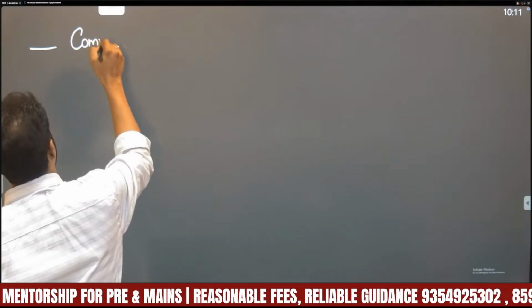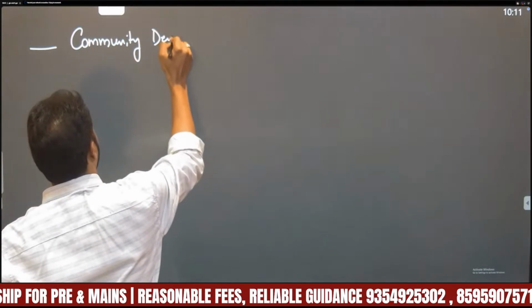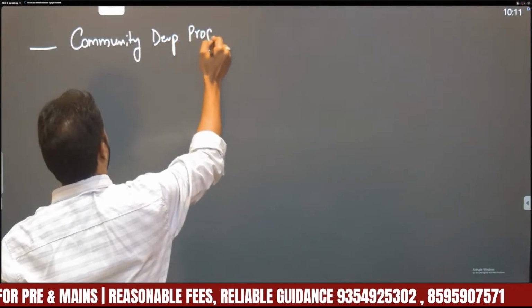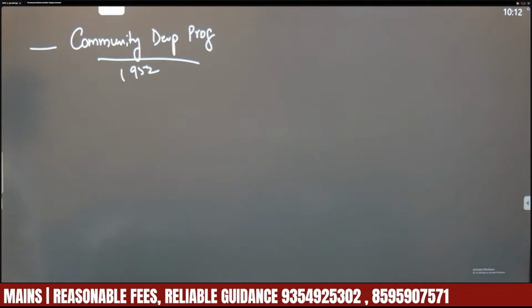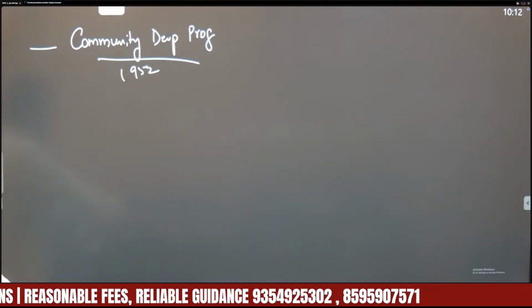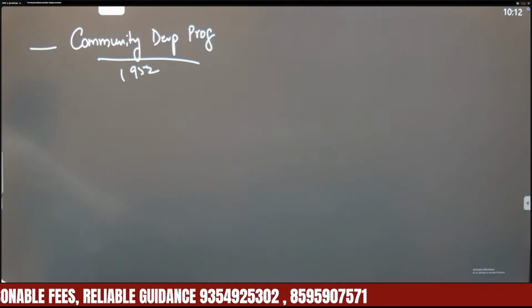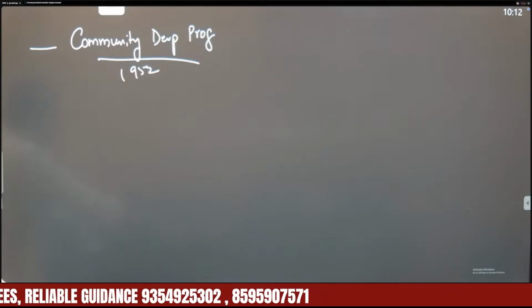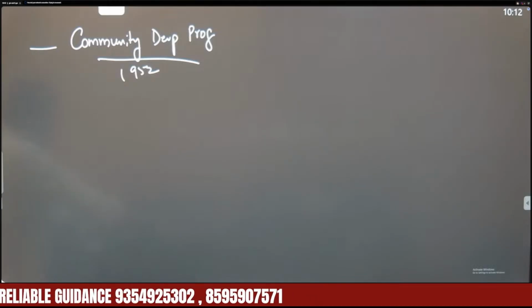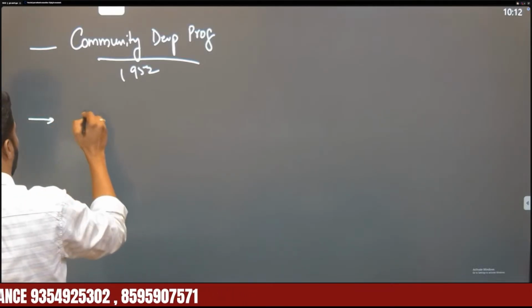Another is, in 1952, the government launched a program called the Community Development Program. Under it, the government focused on rural infrastructure, development of agriculture, irrigation, education, and development of local industries. So these are the steps taken by the Government of India towards addressing regional imbalances.